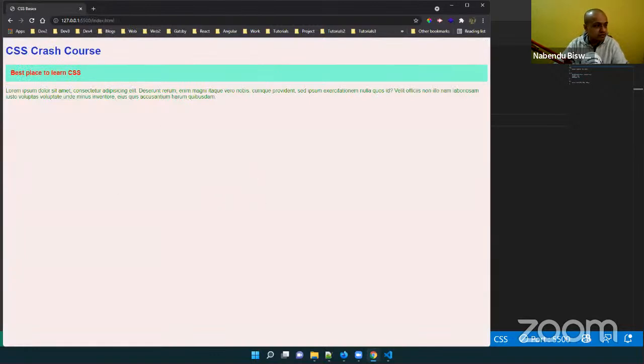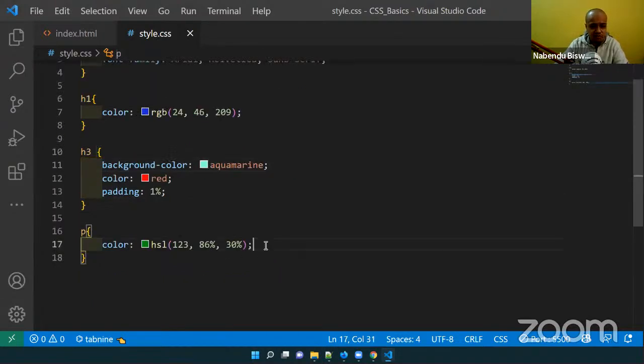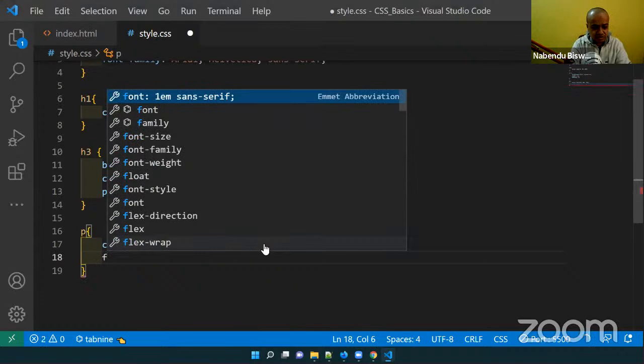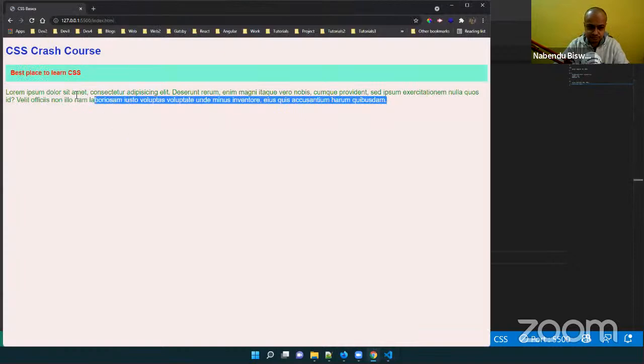Okay, so what we are seeing: font family, we have seen this font family. I have done like this, and there are many other font families also which you can see. And then let's do a bit more here. There is a very important thing known as font size. I'll do 20px, save it. So font size is very important. 20px I have done. So see, it has become bigger. 20 pixels, so 1px, 2px, 3px, all those things are there.